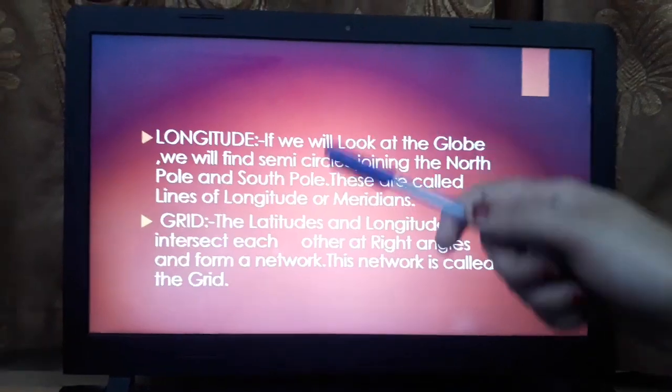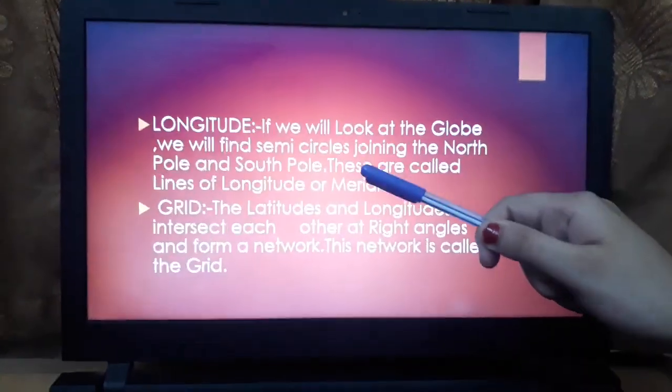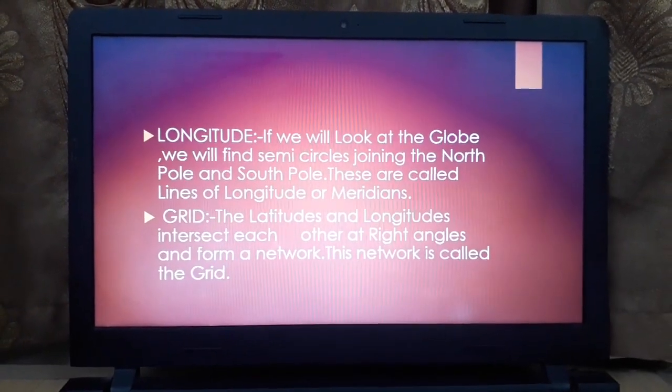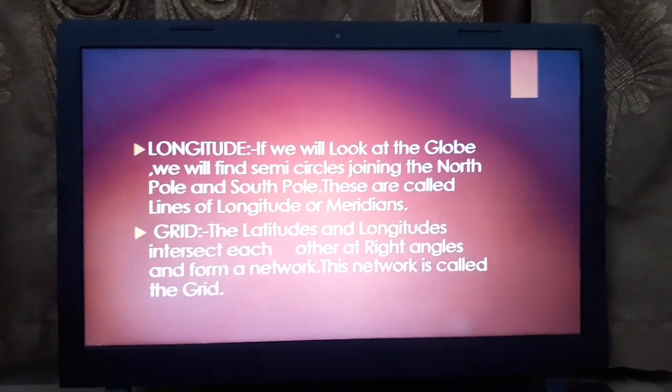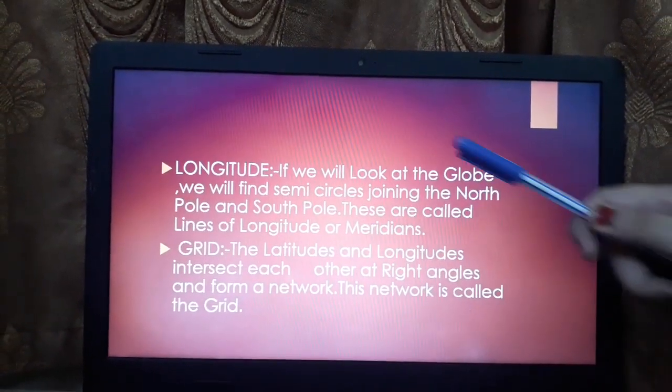Now we will study about longitude. If we look at the globe, we will find semicircles joining the North Pole and the South Pole. These are called lines of longitude or meridians.